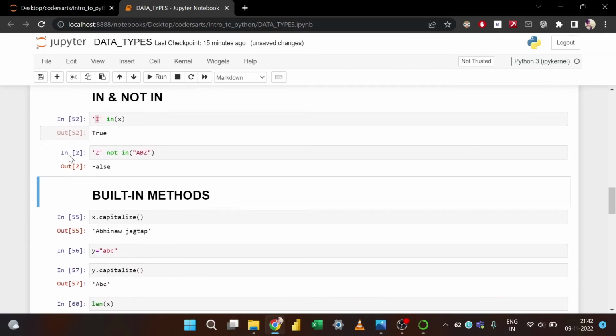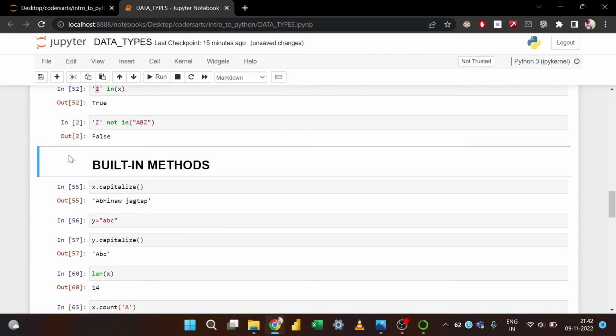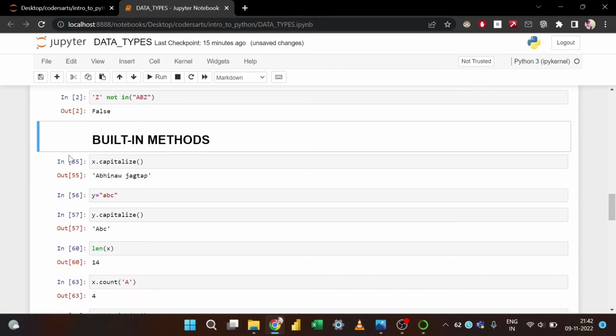Now the next functions that we have are the built-in methods that are used on a string, and they are very useful. So please pay attention to them, and hopefully these are going to be the most important things in the future programming that you are going to do in Python.